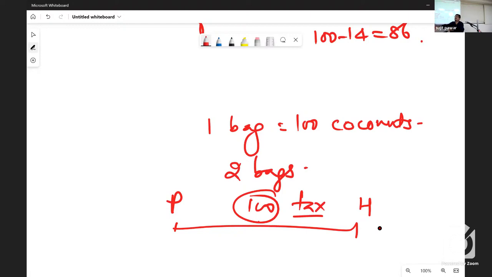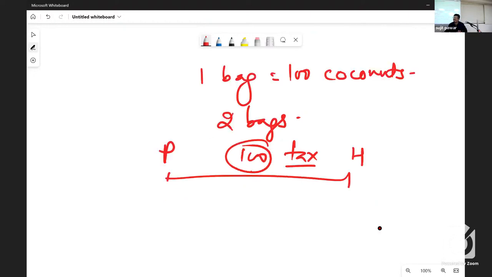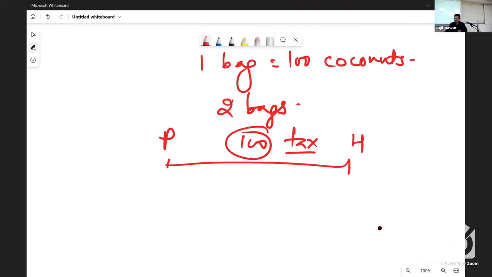Now we have to pay some tax at each tax collection center, but that is not in cash. That will be in terms of coconuts only. So here we have a sentence regarding that: on each octroi, on each tax collection center, we have to pay one coconut per bag. So what is the maximum number of coconuts you can take with you to the home?